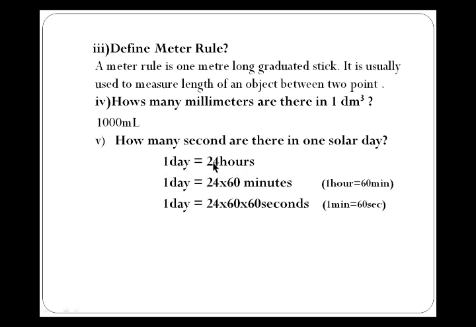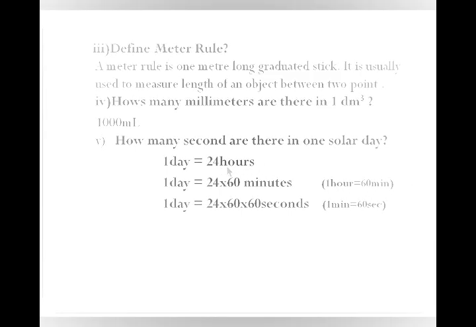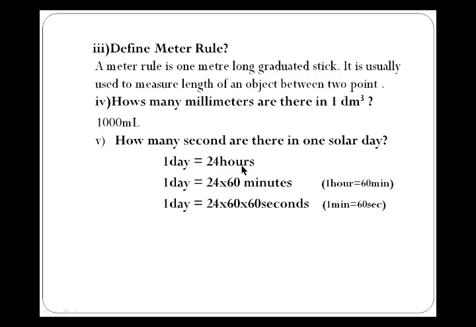1 day is equal to 24 hours, and 1 day is equal to 24 multiplied by 60 minutes, because we know that 1 hour is equal to 60 minutes. So we substitute 60 minutes for the hours. So we exchange 1 hour for 60 minutes.